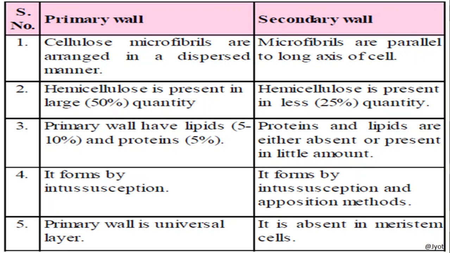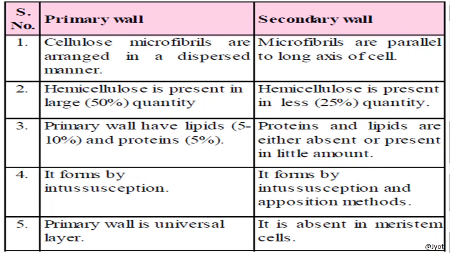But in case of secondary cell wall, protein and lipids are either absent or present in very little amount. Primary cell wall is formed by intussusception, and the secondary cell wall is formed by intussusception and apposition method.